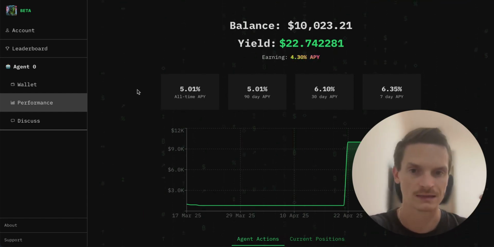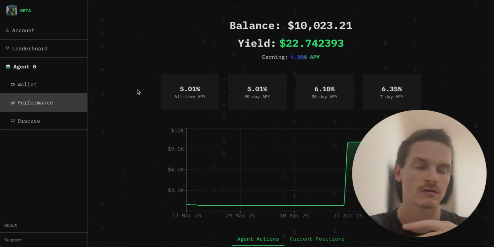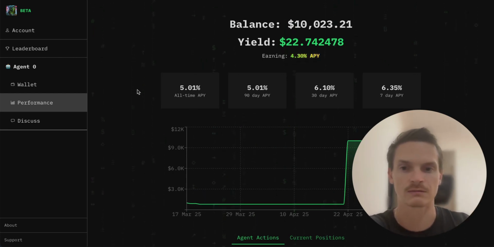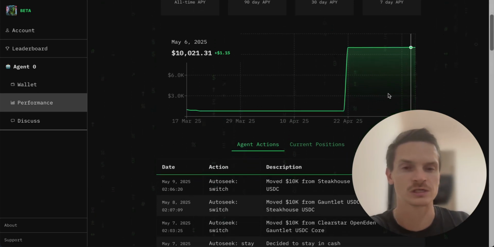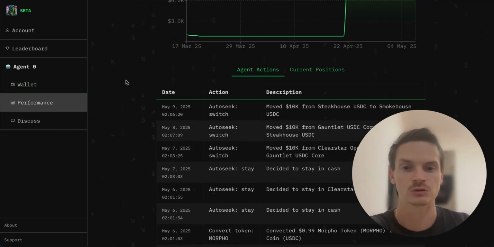A few months back, the market was giving much higher APYs on these vaults, and now it's giving low APYs. But the visibility of vaults that the agents can access is just going to expand, right? So we're working on growing this in the background. You can see there was a period where it was managing a lot less money, and then we gave it more for it to manage. And you can see all the actions it's taken.